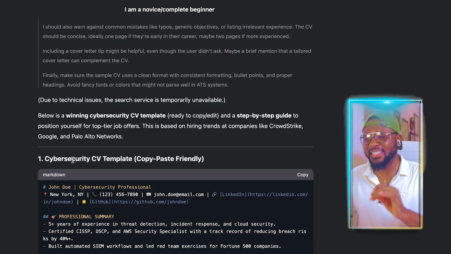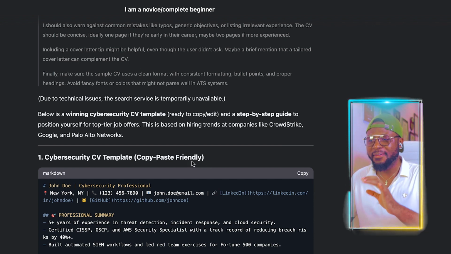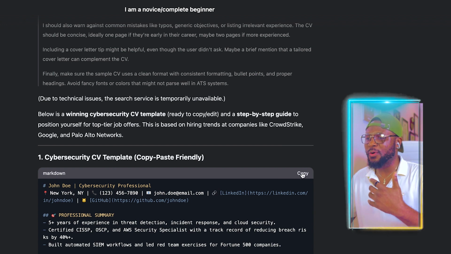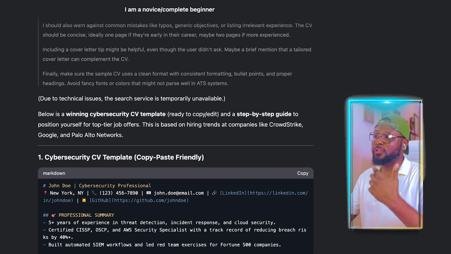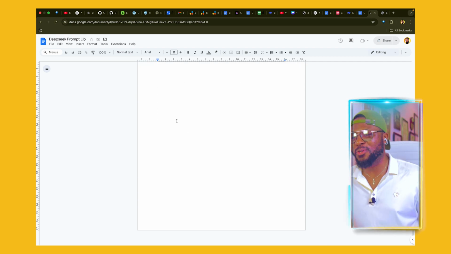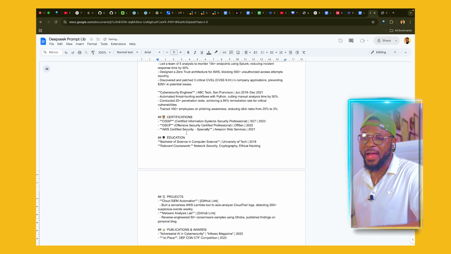Now, how cool is this? So here is number one, cybersecurity CV template, copy, paste, friendly. So all I need to do is to copy this like so, and I'm going to go over to my documents, Google Docs, and open a new document. I'm just going to go ahead and paste it here for the purpose of this tutorial. So here you have it.